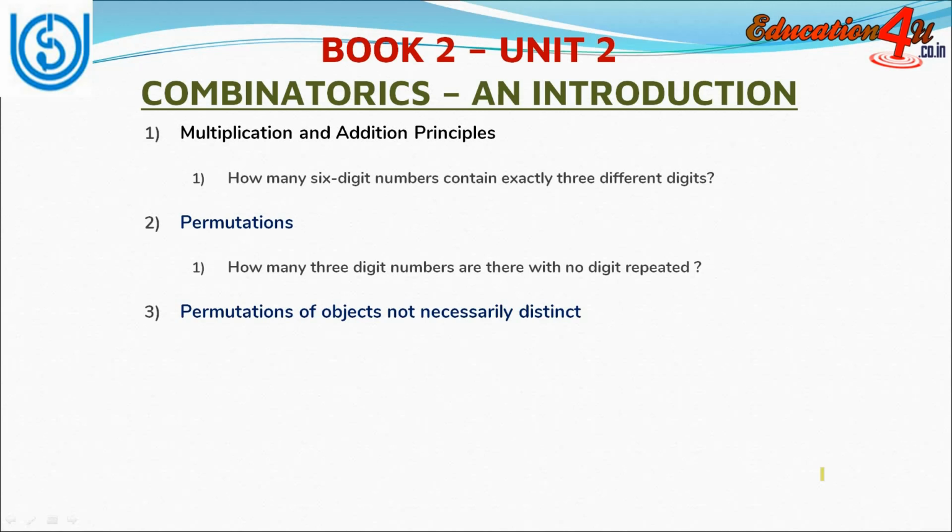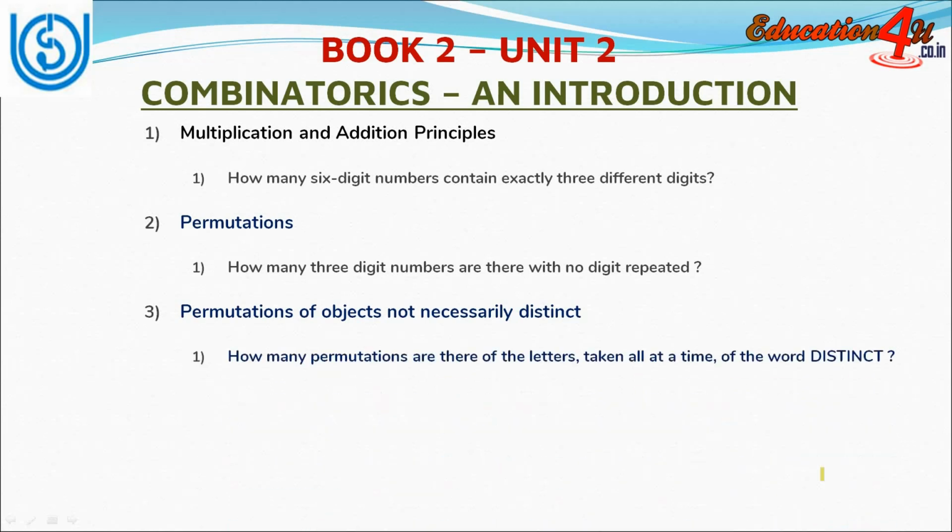Now coming to the third topic, that is permutations of objects not necessarily distinct. In this, question may come as, how many permutations are there of the letters taken all at a time of the word distinct? So in place of distinct, some other word may be given. Now coming to combinations. Combinations is also a very important topic.